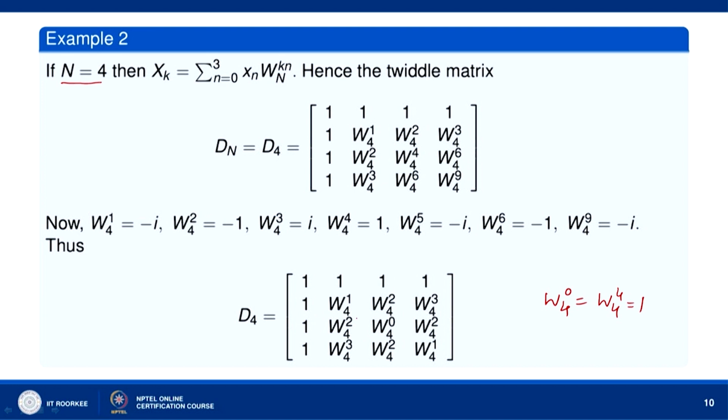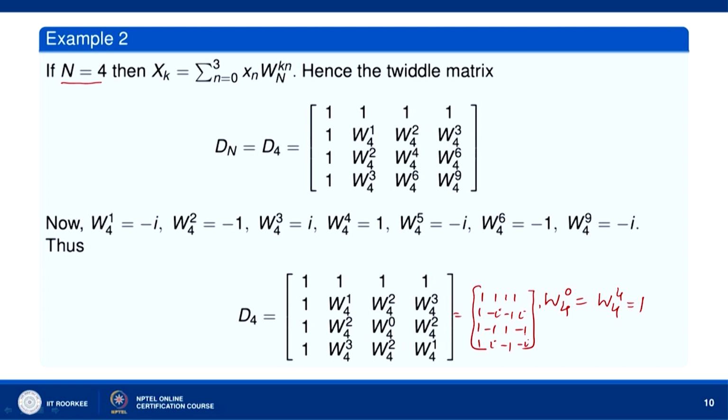Here you can put the values. If you put these values which I have calculated, this is equal to 1 1 1 1, then 1, W 4 1 equal to minus i, W 4 2 equal to minus 1, W 4 3 equal to i, then 1, W 4 2 equal to minus 1, W 4 0 equal to 1, W 4 2 equal to minus 1, and then 1, W 4 3 is i, W 4 2 is minus 1, and W 4 1 is minus i.